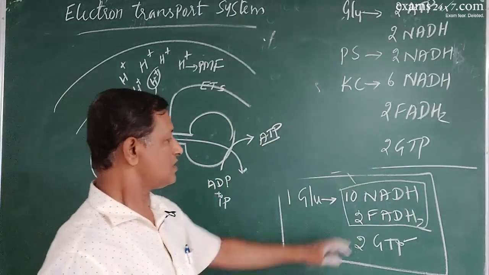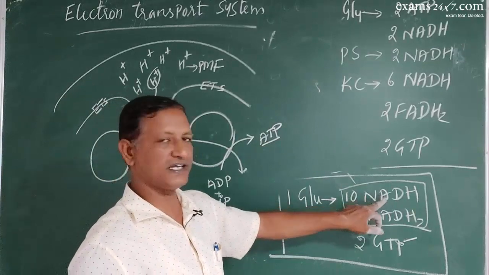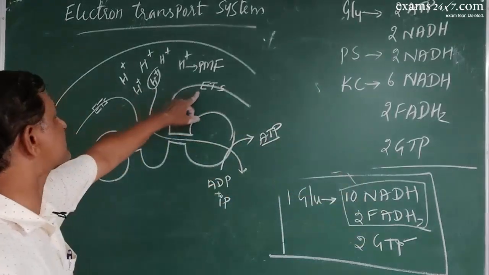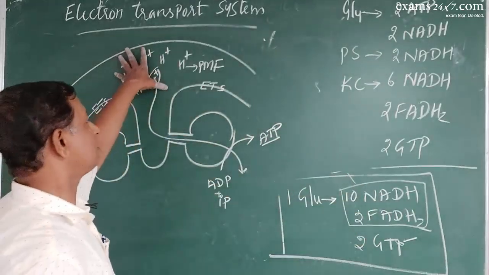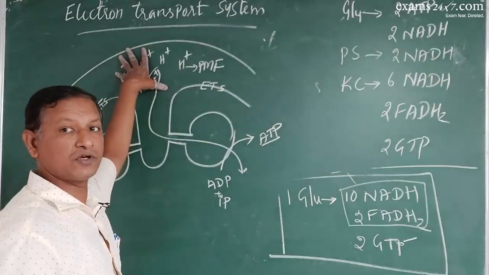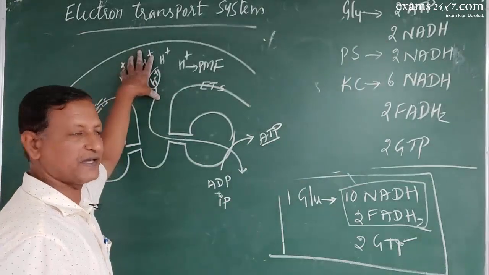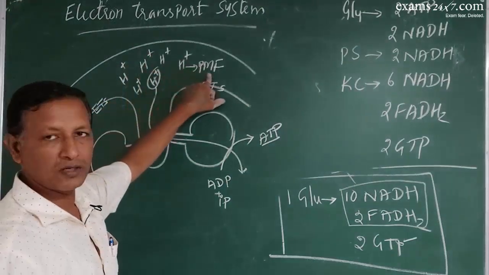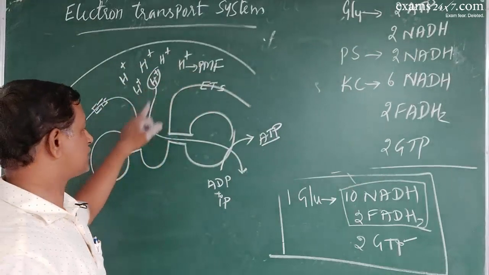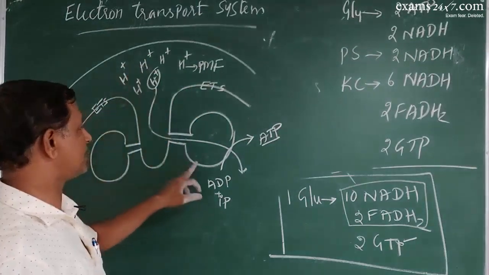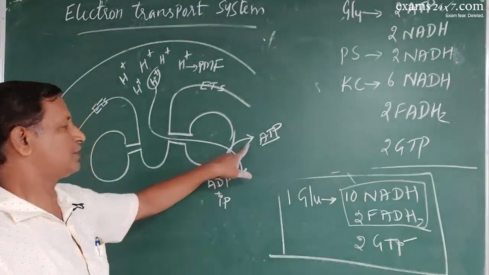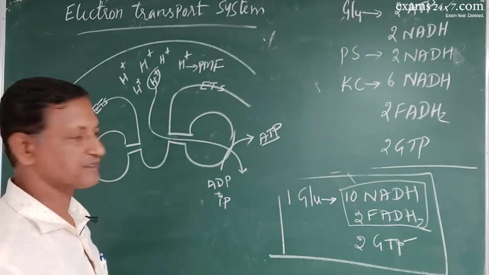Clear? So both NADH and FADH will enter the ETS, and at that time the redox process will be going on, during which protons will be accumulated in the intermembrane space, so that proton motive force is developed, which pushes the protons across the membrane into the matrix, during which phosphorylation takes place.